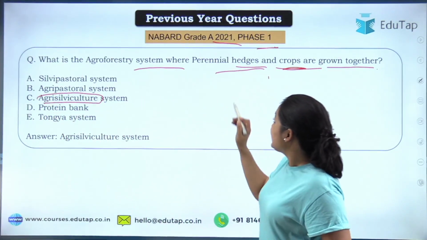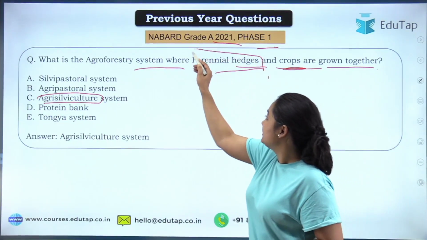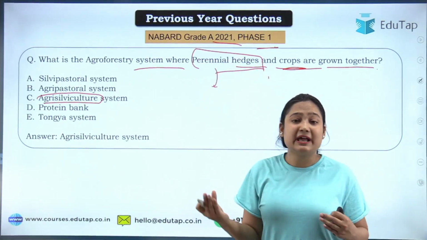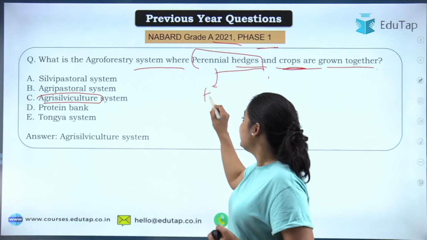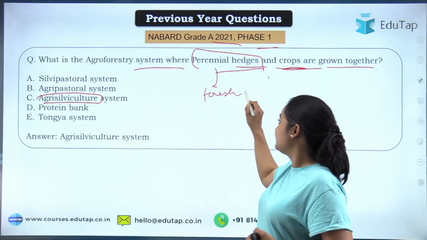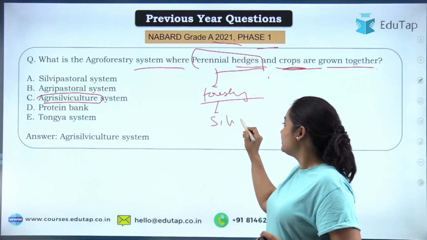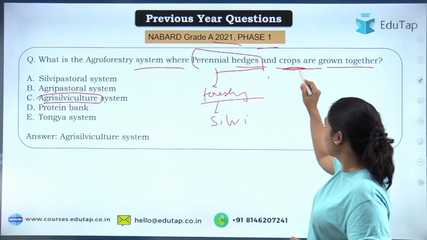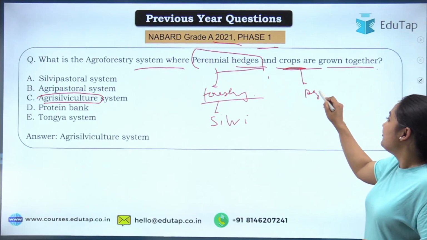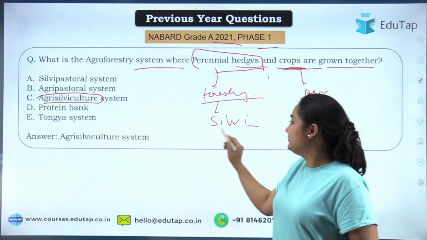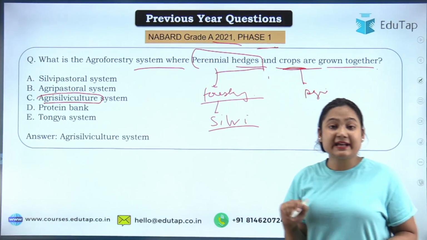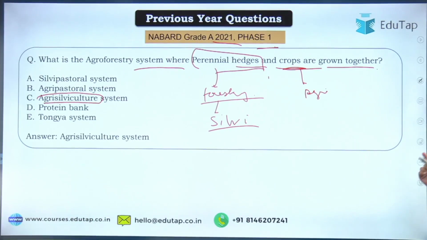See, you will have to understand that when we are talking about the perennial hedge, they are a kind of shrub-like plant too. So they will also be involved in forestry. Okay, don't get confused about where it came from. For that we are also doing silviculture. So for crop, agri, and for perennial hedge you will do silviculture. Your correct answer will be agrisilviculture. Okay, moving to the next question.